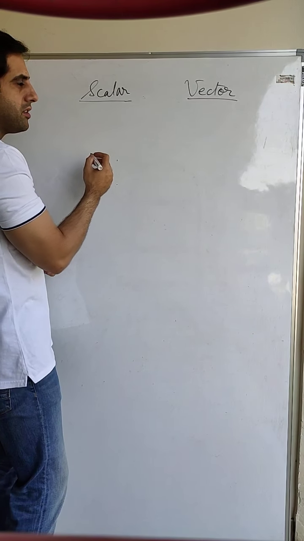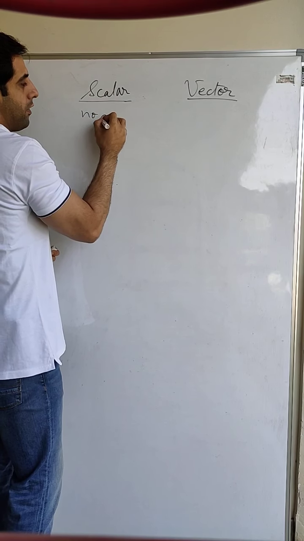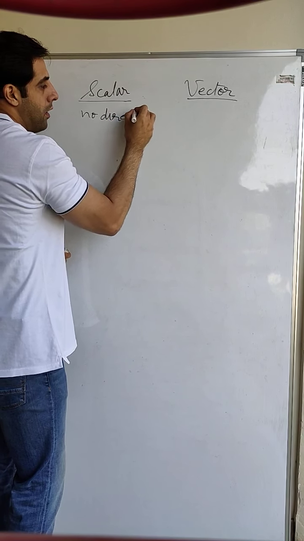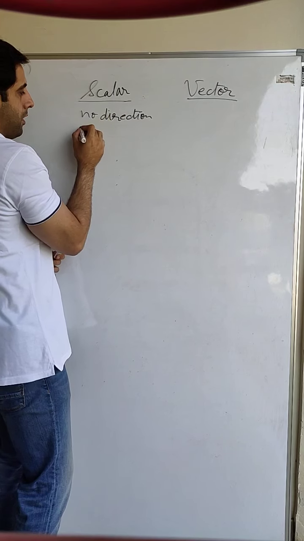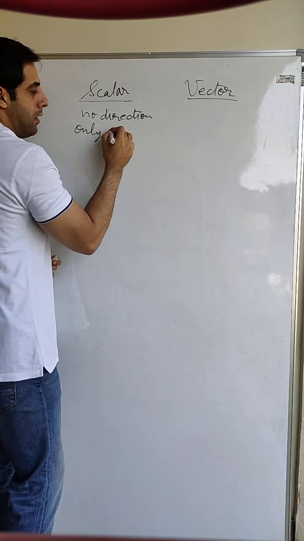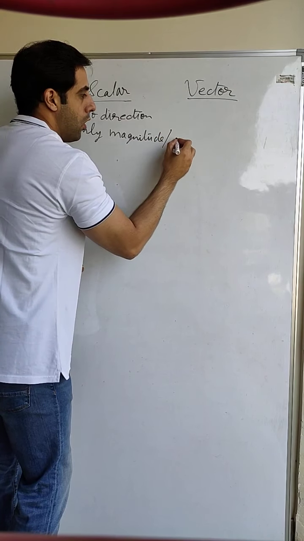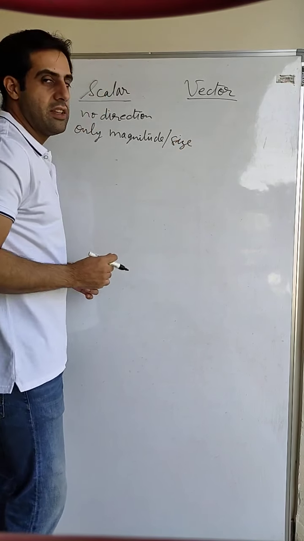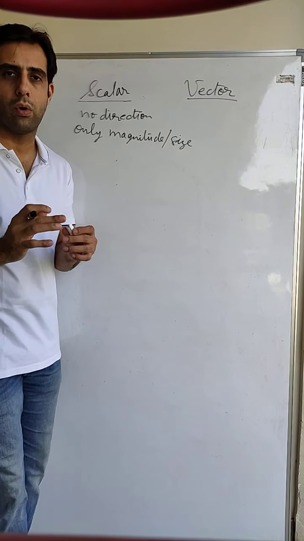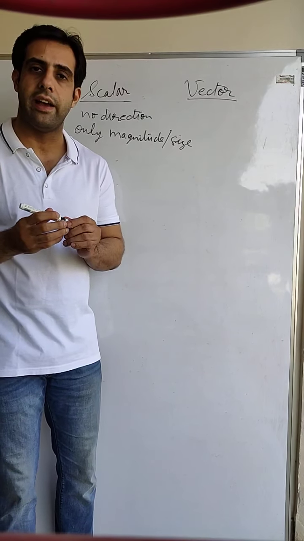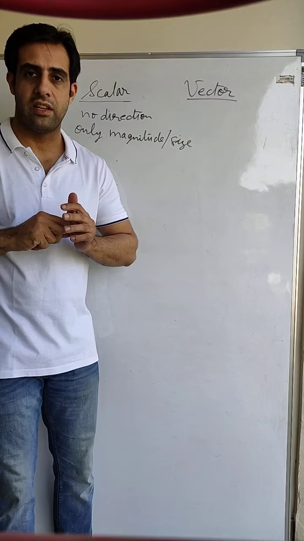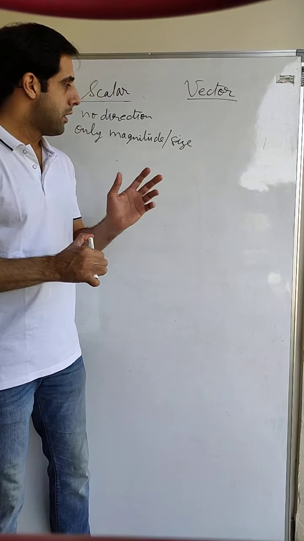In scalar quantities, we do not have any direction. We have only magnitude or size. That is a physical quantity which does not have any direction. Okay, it only has the magnitude or size.